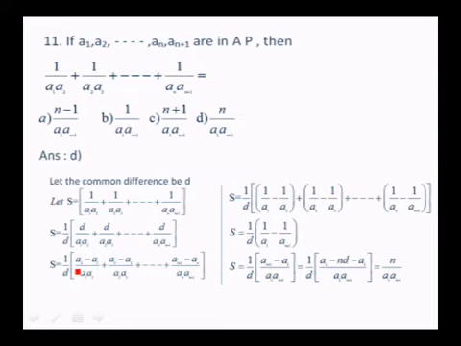So, the first term can be written as, see, if you divide a2 by a1 a2, you get 1 over a1. If you divide a1 by a1 a2, you get 1 over a2. So the first term can be written as 1 over a1 minus 1 over a2.